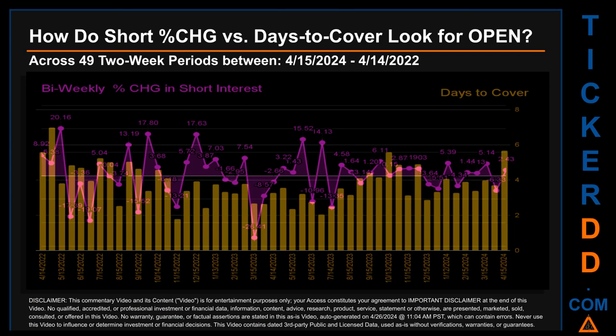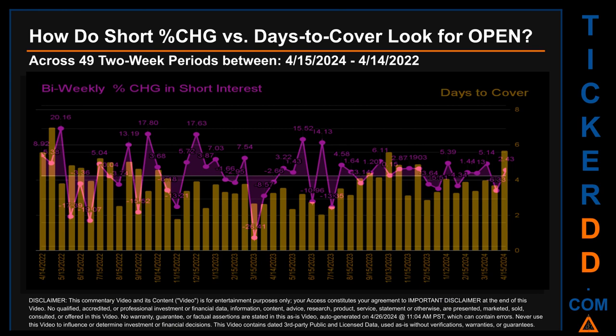Zooming out, I looked across 49 2-week snapshots, from latest found, April 15, 2024 to oldest found, April 14, 2022. In the graph, I overlaid bi-weekly percentage change in short interests against days to cover. Across these 49 2-week snapshots, the average percentage change of short interest was about 0.41%.